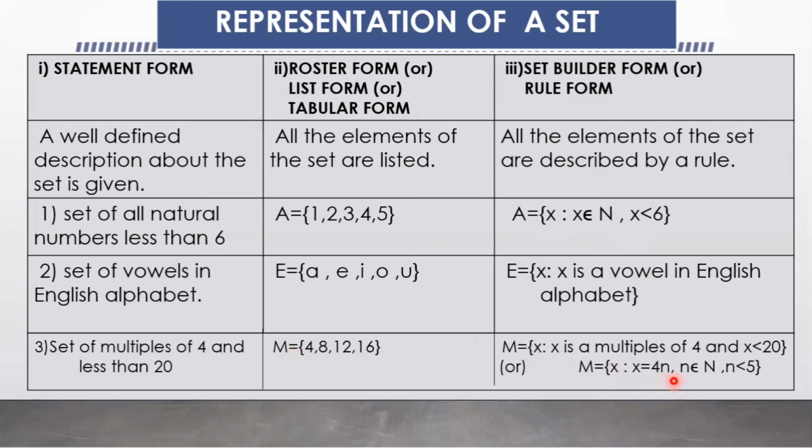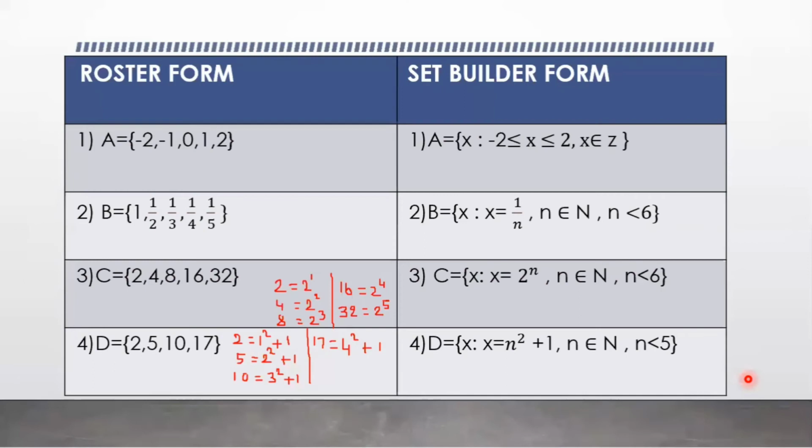So where n is considered as capital N, and also there are only 4 elements here. So where n is less than 5. So here the set is capital M equals the set of all x such that x equals 4n, n belongs to capital N, that is the set of natural numbers, and n is less than 5.